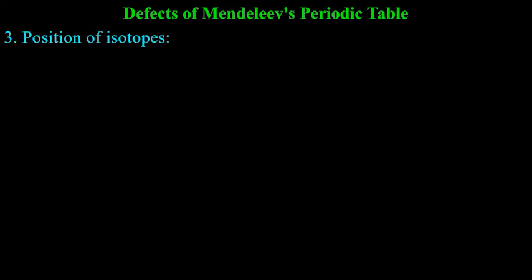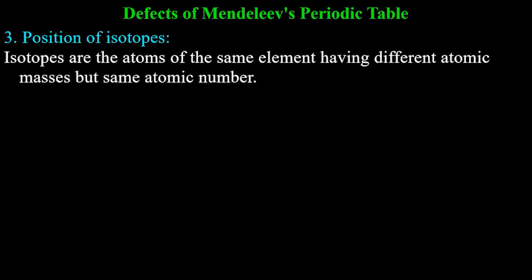Position of isotopes. We know that we have isotopes, for example, carbon isotopes 6C12 and 6C14. So there are two atomic masses, 12 and 14. Where to place them? Because this law said we need to place elements according to their increasing atomic mass.